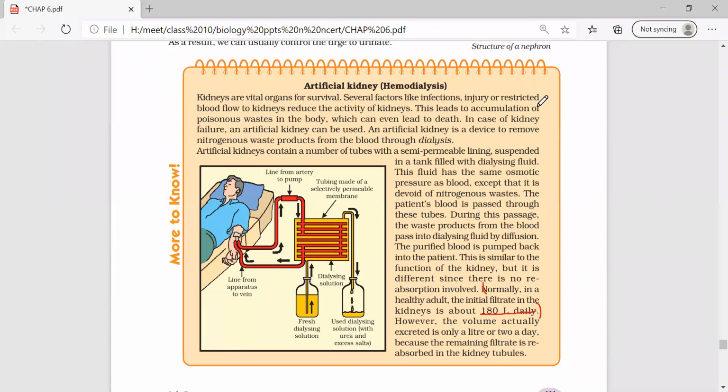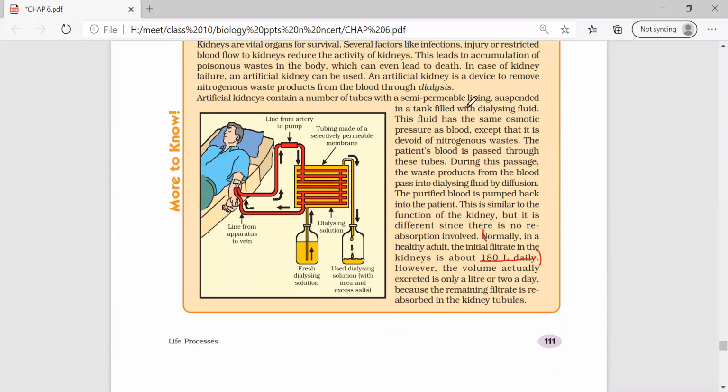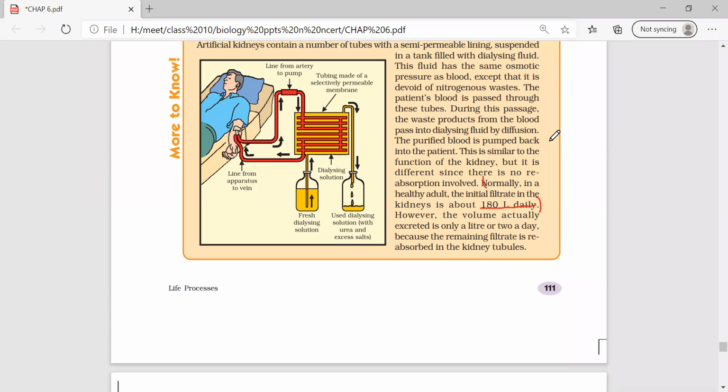I think all of you know about the artificial kidney. What is the material used? Semi-permeable lining material. So what do they contain? Dialysing fluid, ma'am. No, don't be confused with what I asked.